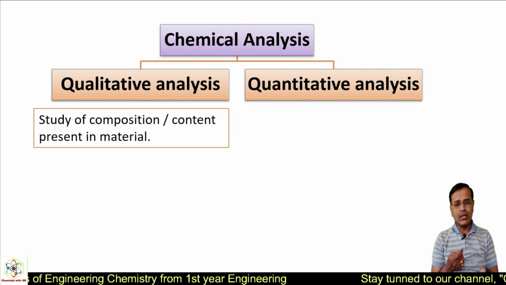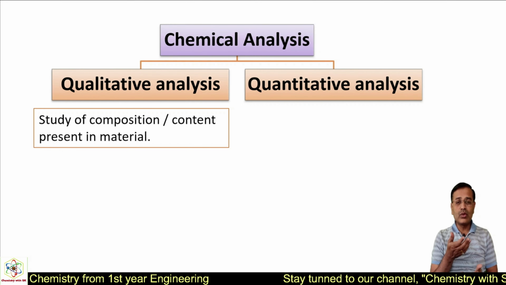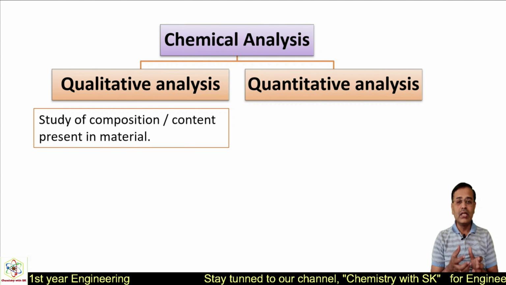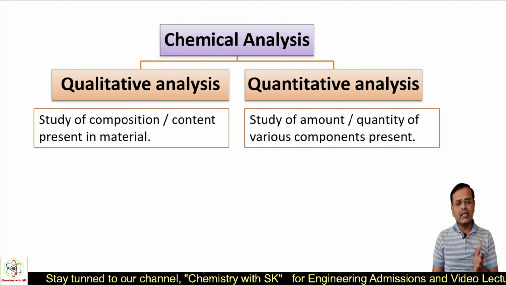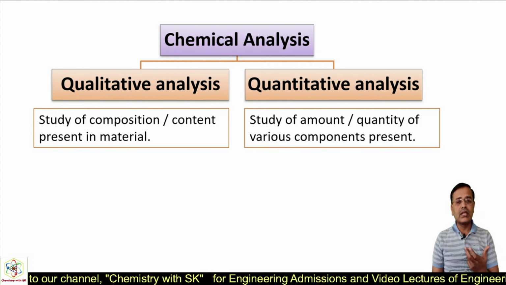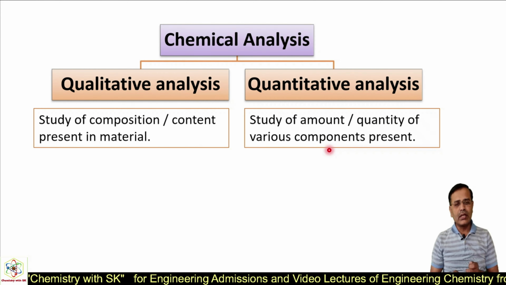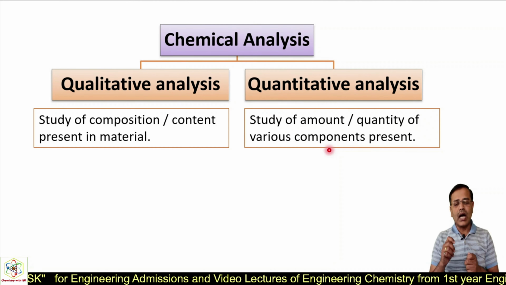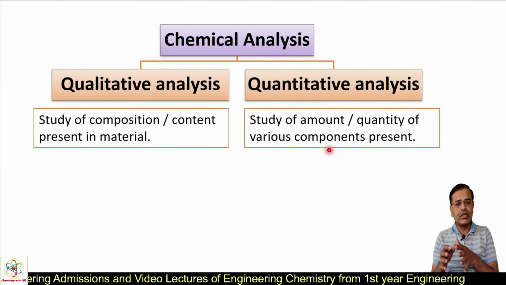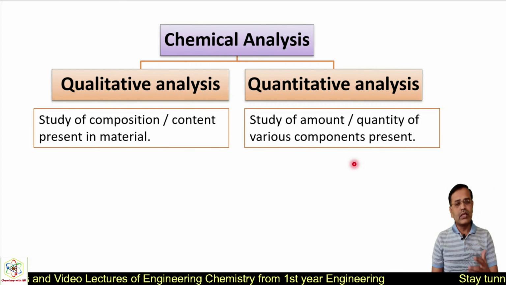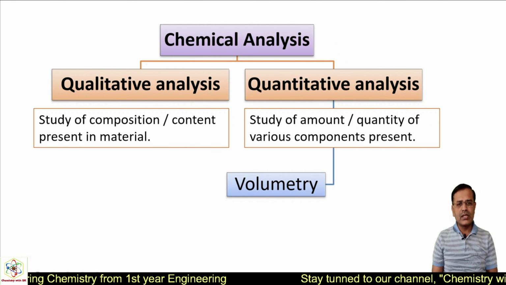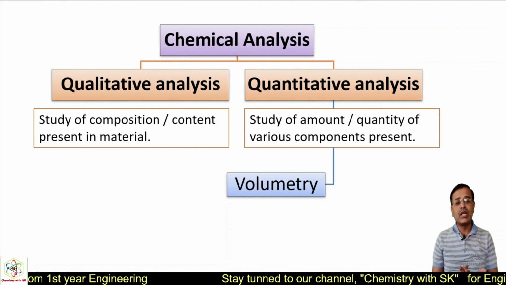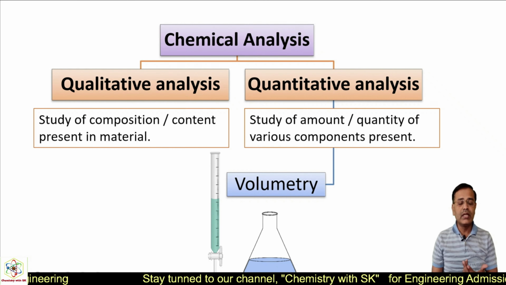It means if you are knowing the details related to composition or content, that is said to be the quality parameters. Okay. Then the other is quantitative analysis, where we measure the quantity. It means quantitative analysis is nothing but the study of the amount or quantity of various components present in a material. So it is called quantitative analysis. Quantitative analysis is again of two types. One is volumetry and the other is gravimetry.